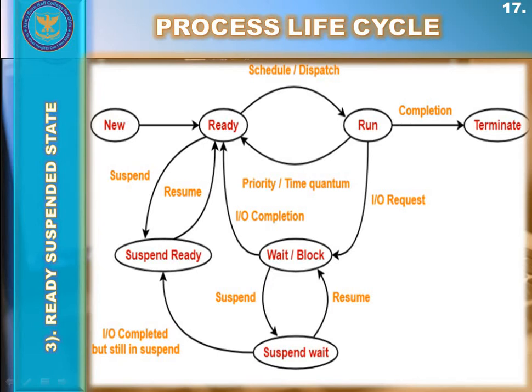The process will transition back to the ready state whenever the main memory RAM space becomes available. There can be more than one process in the ready state, but due to memory limitation, if the memory is full, then some processes from the ready state get placed into the ready suspended state.